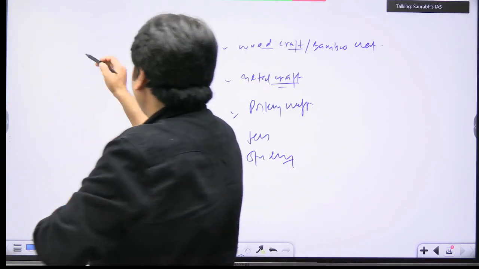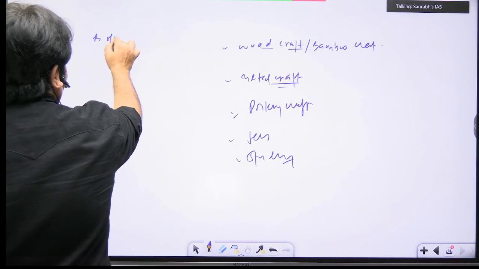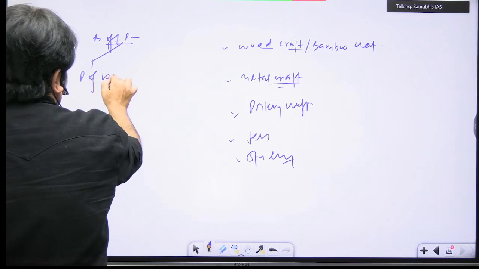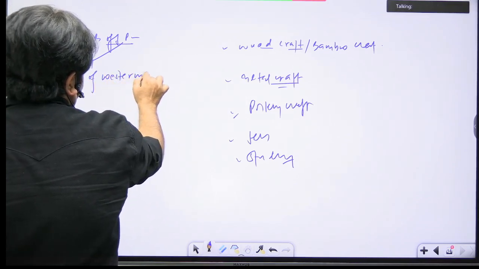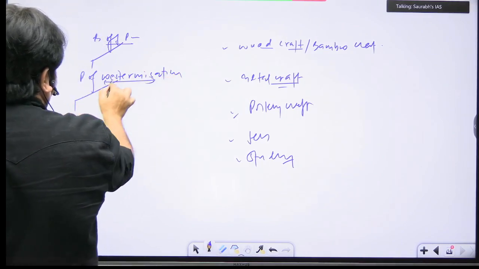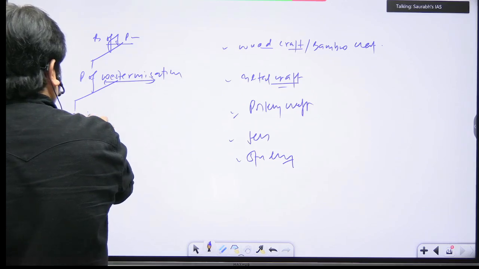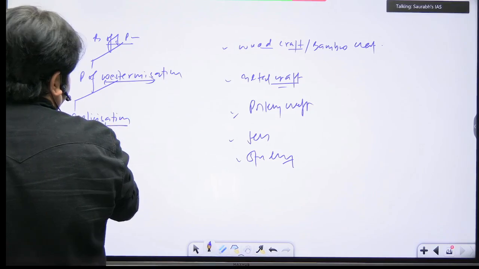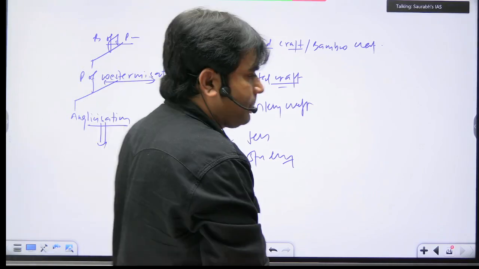So read this point: British official policy was promotion of westernization. ये ब्रिटिश की ऑफिशियल पॉलिसी थी, एंग्लिसाइजेशन.